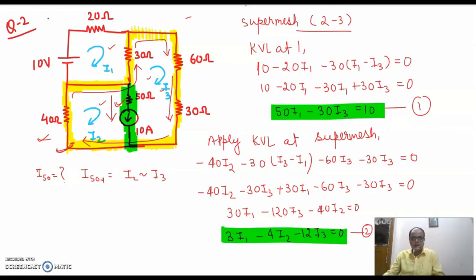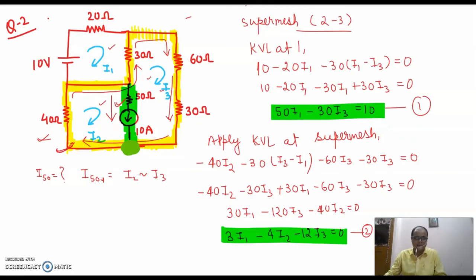Now again, if I need to find I1, I need to find I2 and I3. Right now I have got two equations and still there are three unknowns. So I need to apply KCL. Now the important step: I need to apply KCL at any of the nodes. So I can select this node. This could be a better option for applying KCL.